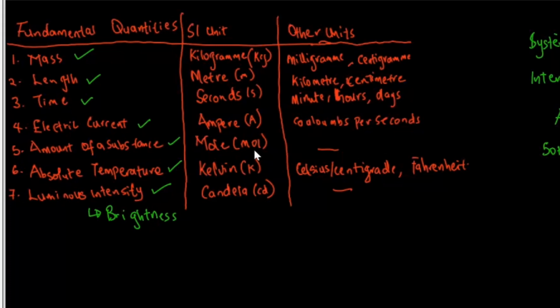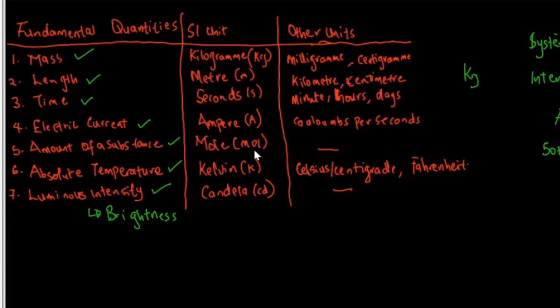So for mass, it is measured in kilogram, and the symbol or the representation is kg, big letter K and small letter g. For length, it is measured in meters. For time, in seconds. For electric current, in ampere. For amount of a substance, which is commonly used in chemistry, is measured in mole. Then for absolute temperature, is measured in Kelvin. And for luminous intensity, which I said we also call brightness, is measured with candela.